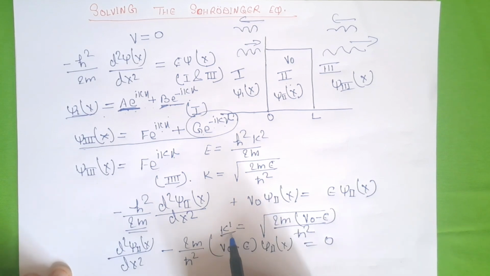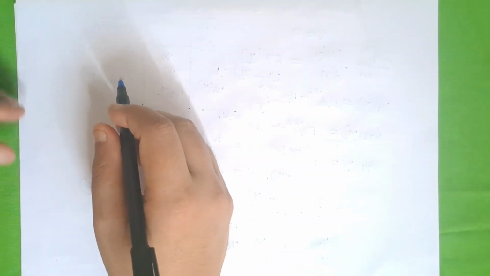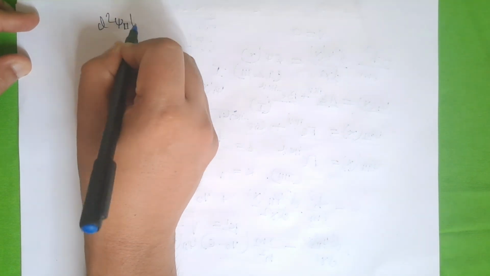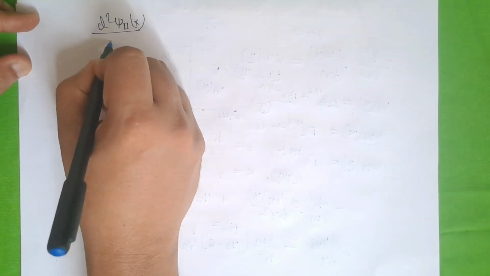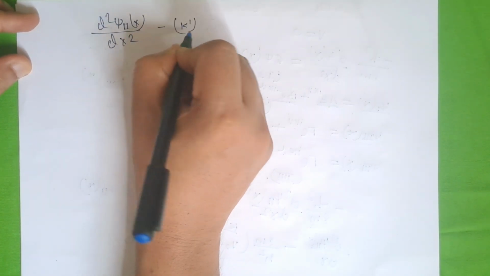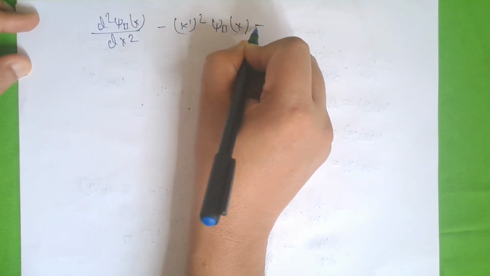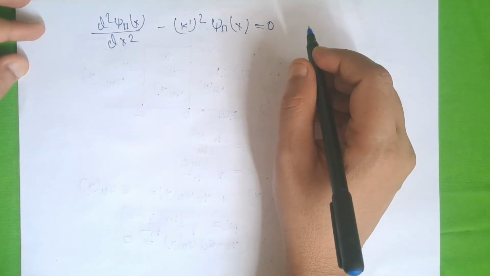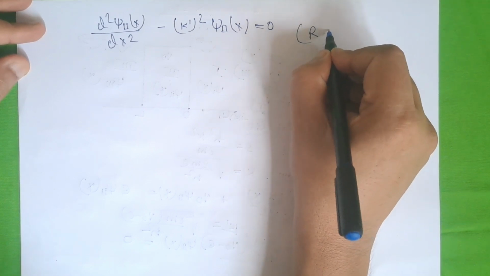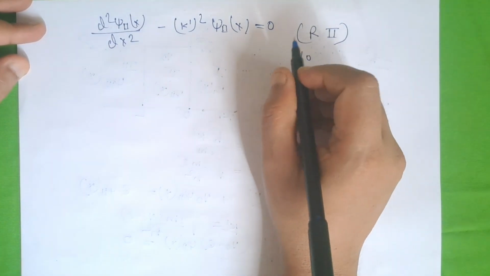Or if you substitute k dash as this term, then we will get d2 psi 2 dx2 minus k dash square psi 2 of x equal to 0. This is for region 2 where potential energy is V naught.